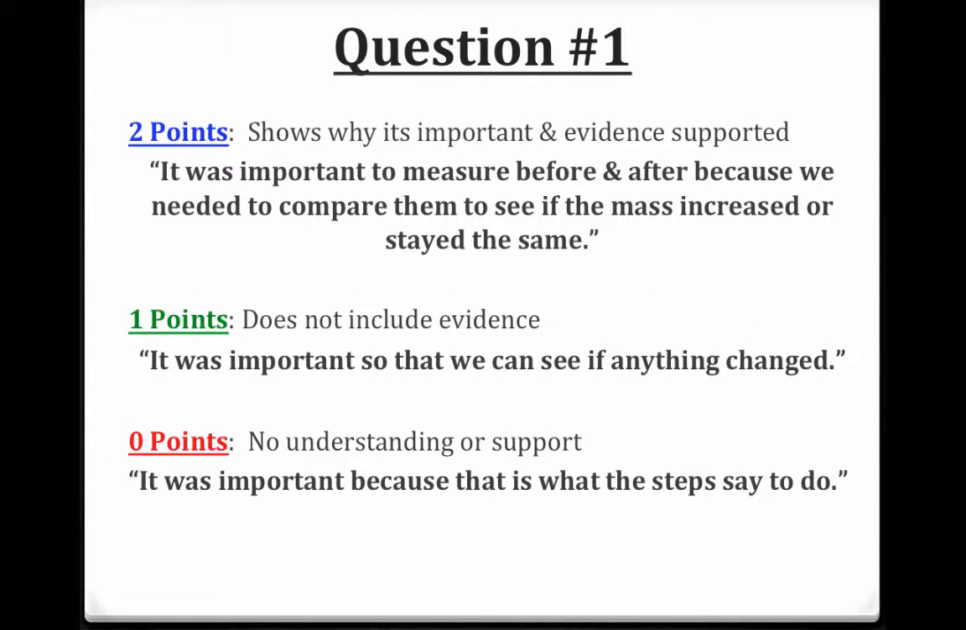Okay, so we're going to turn to question 1, which says, explain why it was important in this investigation to measure the mass of the substances and the bags before and after you mix the substances. Use specific evidence to support your answer. So 2 points would show why it's important with evidence supported, such as it was important to measure before and after because we needed to compare them to see if the mass increased or stayed the same. 1 point would not include any evidence, and 0 would be, hopefully not, because you said the procedure told me to.